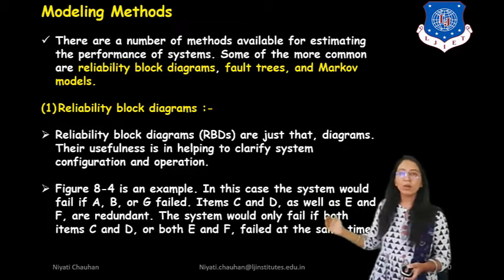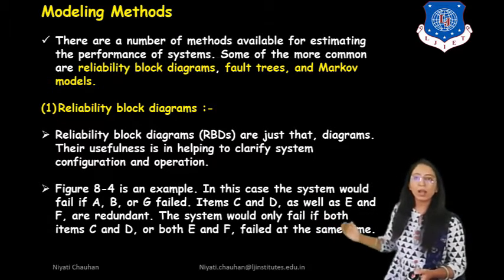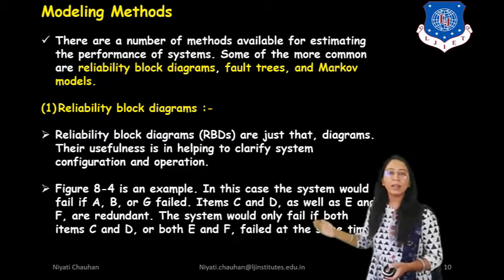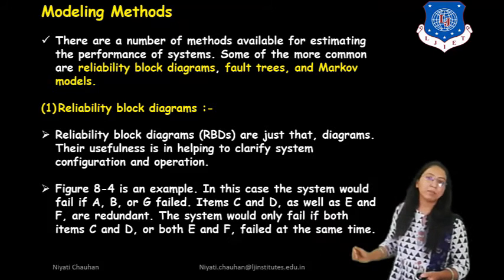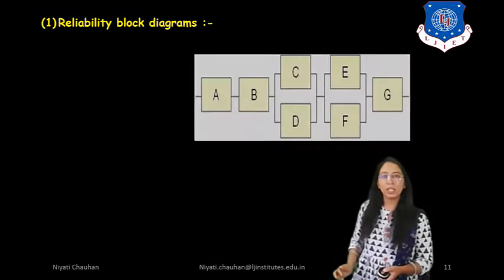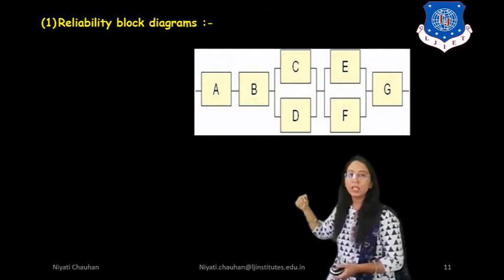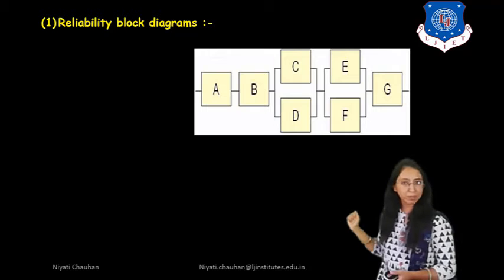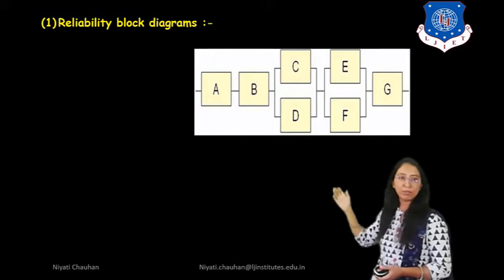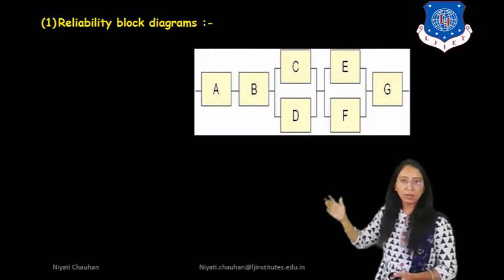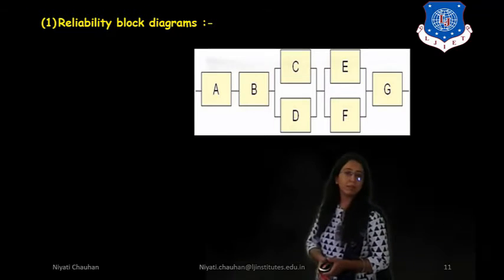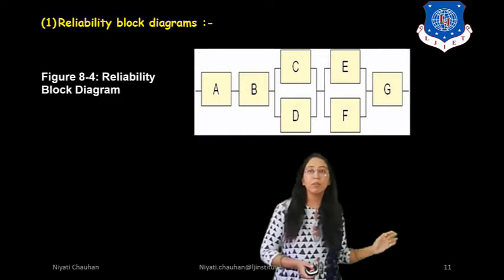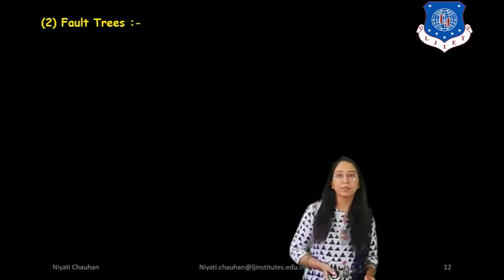The system would only fail if both items C and D or both E and F fail at the same time. So here you can see in this diagram, if A, B, G fail, at that time our system will fail. Then if C and D fail, or E and F fail, also the system will fail. And this is a diagram for the reliability block diagram.